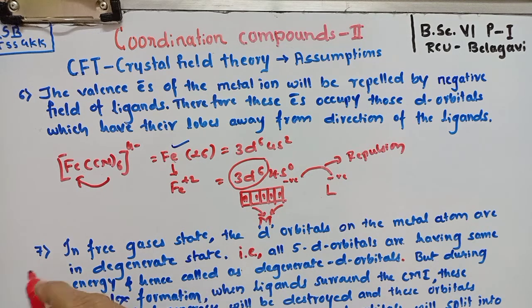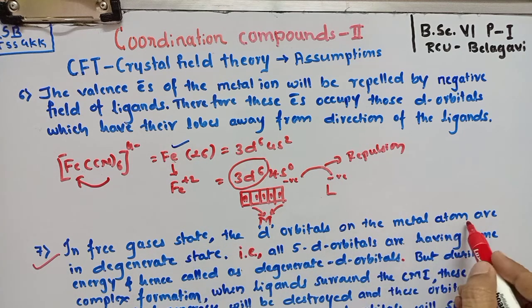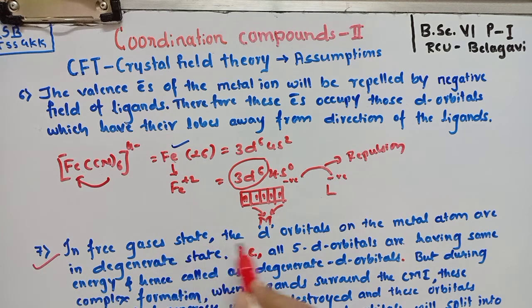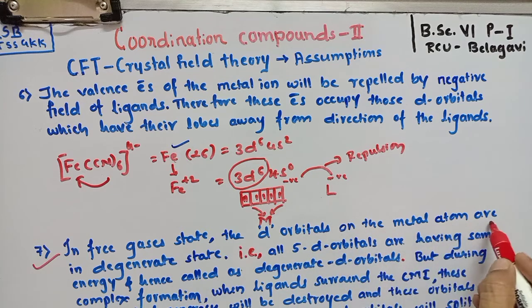The seventh assumption of crystal field theory is, in a free gaseous state, the d orbitals on the metal ion are in a degenerate state. That is, all the 5 d orbitals have the same energy and hence are called degenerate d orbitals.